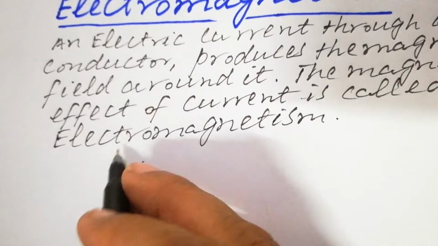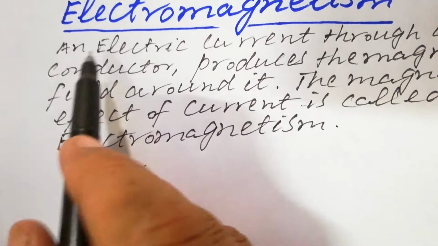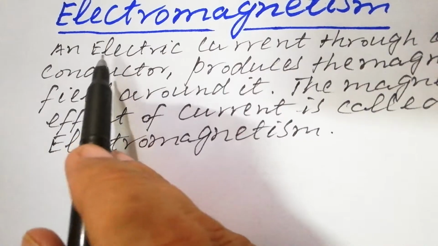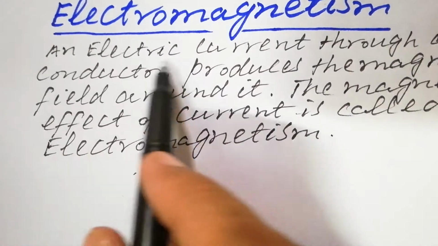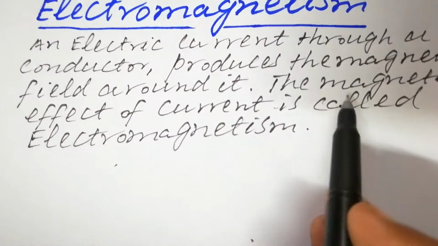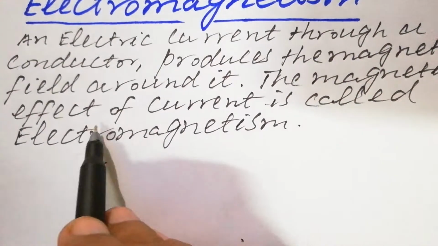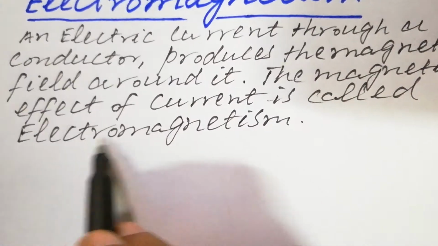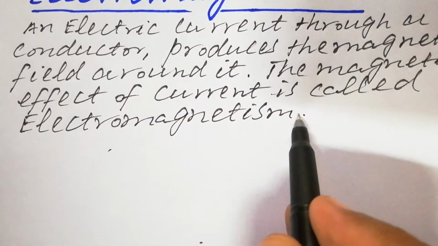And there is another definition. Students, I have just written the definition of electromagnetism. An electric current through a conductor produces the magnetic field around it. The magnetic effect of the current is called electromagnetism.